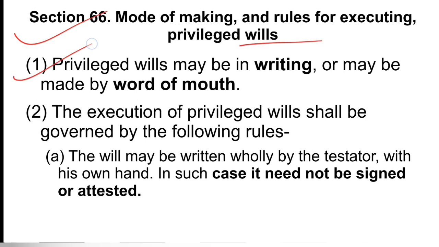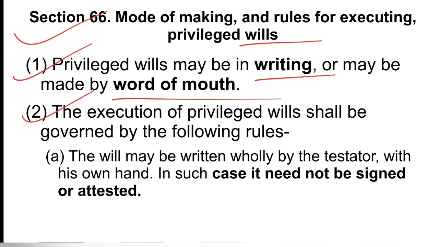Number 1 says that privileged wills may be in writing or may be by word of mouth. So a privileged will can be in writing as well as made orally. This is not the condition in unprivileged will, which we will discuss later, because in unprivileged will only writing is the mode of preparing it. So here in privileged wills, both writing or orally it can be made.